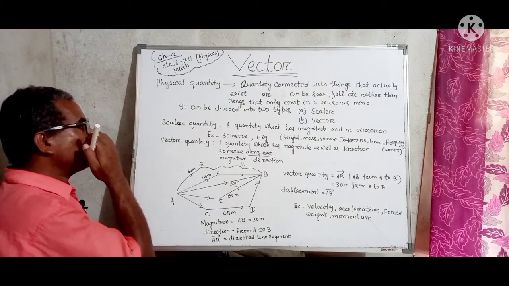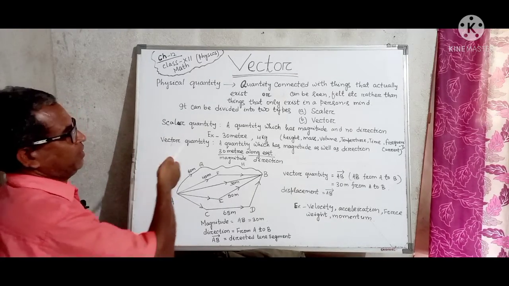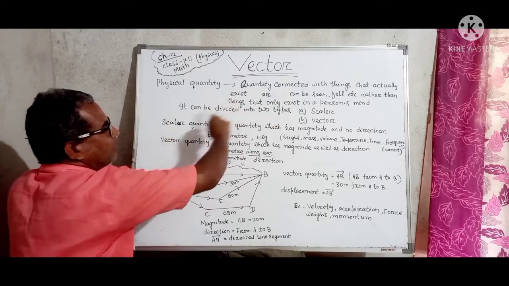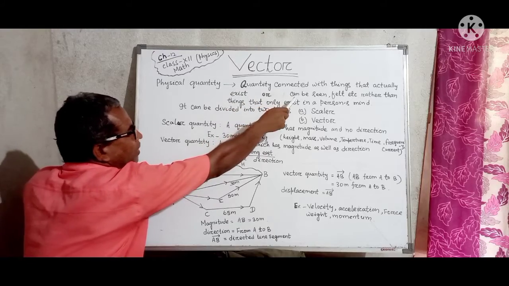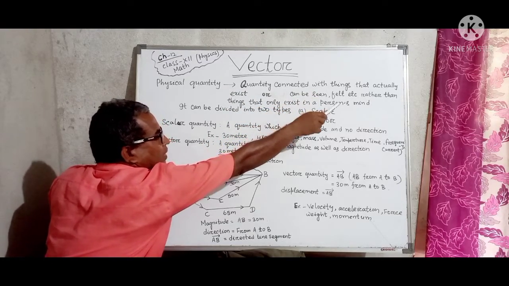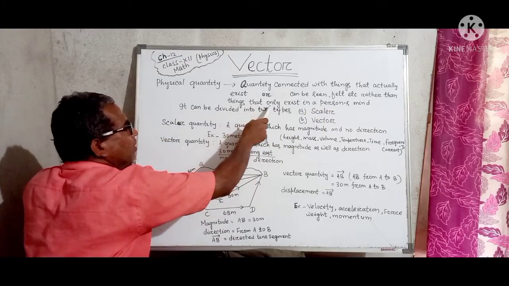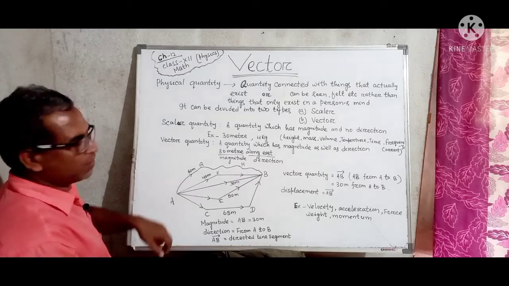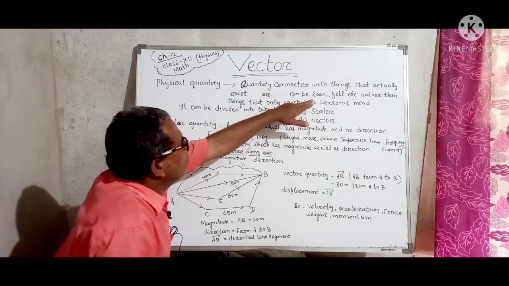So we should emphasize on real, actual, exist. That means what type of exist you see? Can be seen, felt. It's rather than things that only exist in a person's mind. We emphasize on what?